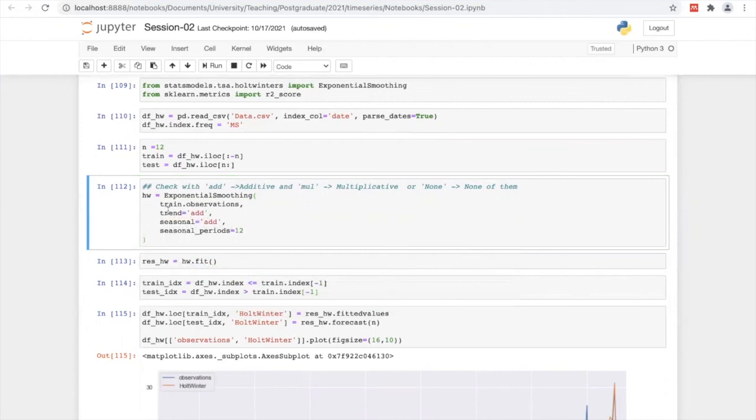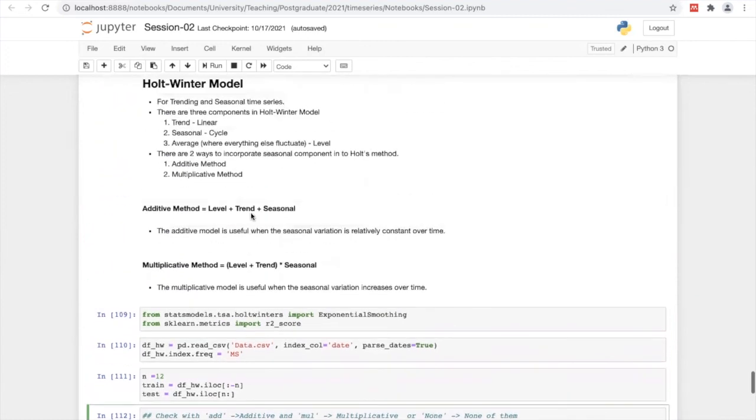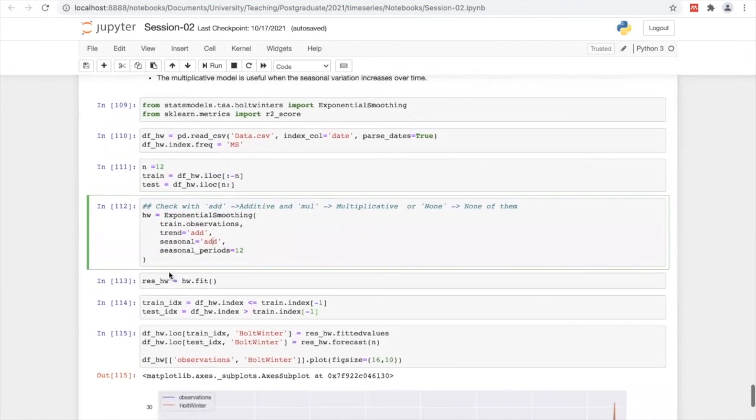Then our data is the train observation data. For the trend component, I go with additive, and for the seasonal component I am also going additive. In both scenarios, I said that we have two approaches, additive and multiplicative, but I didn't examine or discuss anything about the dataset. I just add this additive approach for the trend and seasonal component, and the seasonal period is 12 because it's year-round data. Then we are going to forecast the next 12 months as well.